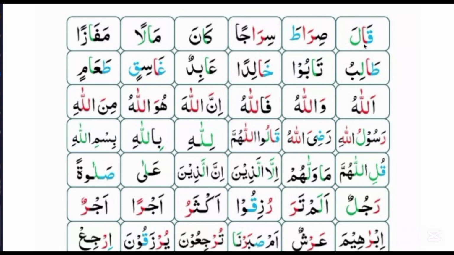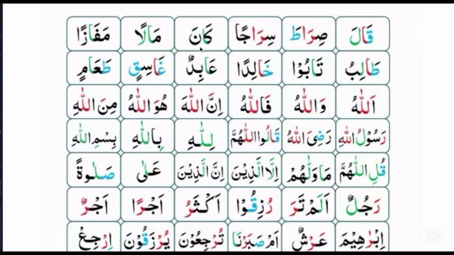Here is qala. Qa is a mustalia letter, and alif comes after this mustalia letter, so we will read this alif with a thicker voice. The next word, sirata: ra comes before the alif, and we will read this ra with a thicker voice, so this alif will be read with a thicker voice because alif comes after a mustalia letter, or a letter which we read with a thicker voice.